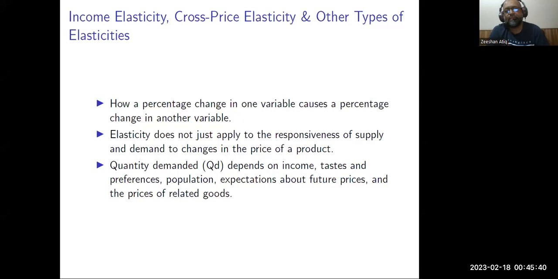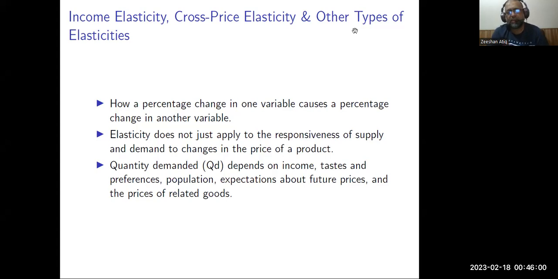Hello, good day. Today we are going to talk about different types of elasticities. As you remember, the elasticity actually is a measure of responsiveness. It measures the percentage change in one variable due to percentage change in another variable. Today we are going to talk about the other kinds of elasticities that are available to understand the